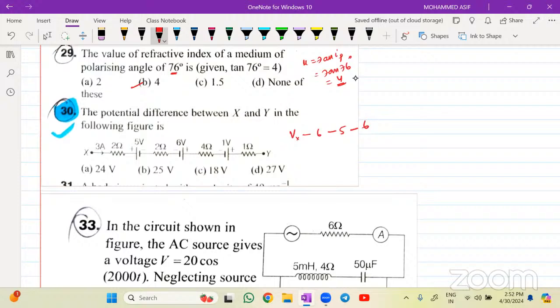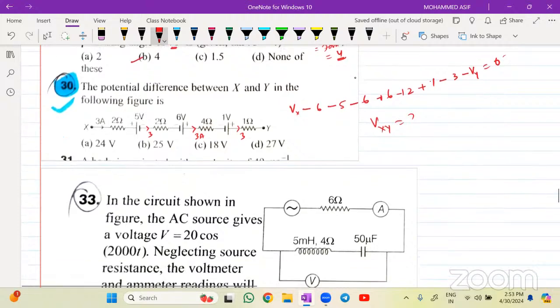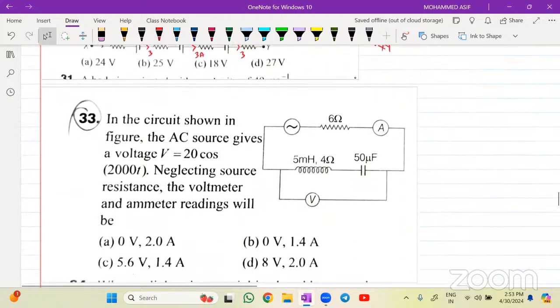Then again minus 6, because the current flowing in this one is 3. 3 into 2 is 6, so it is plus 6. Then again here the current is 3 ampere, 3 fours are 12, so it is minus 12. This is plus 6, plus 6 minus 12. Then this one is plus 1. Then again minus, the current moving here is 3, 3 into 1 is 3. That must be equal to minus Vy, that must be equal to 0. Now work this out for Vx and Vy. You can get the answer for that. I'm leaving that calculation for you, but please complete it.